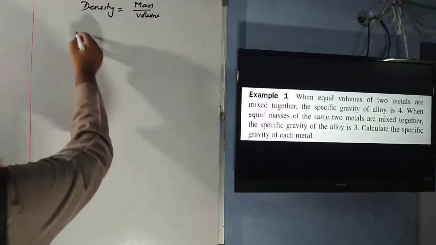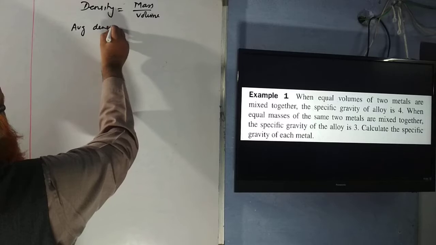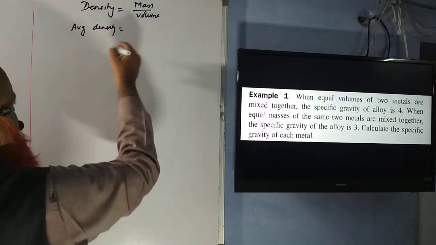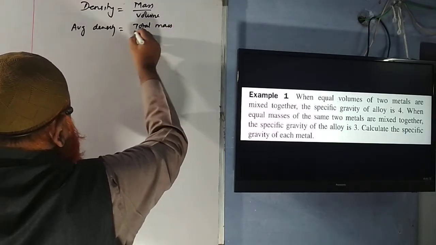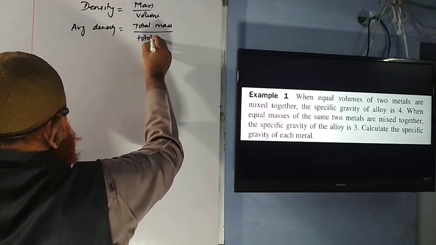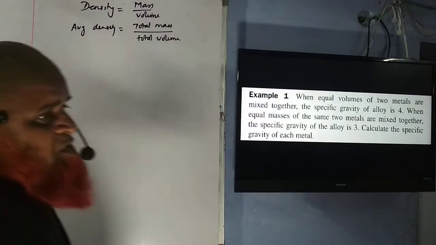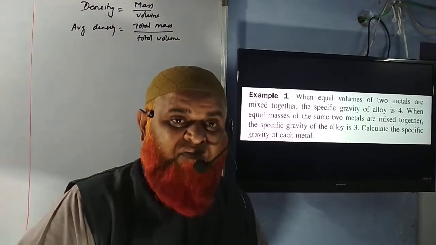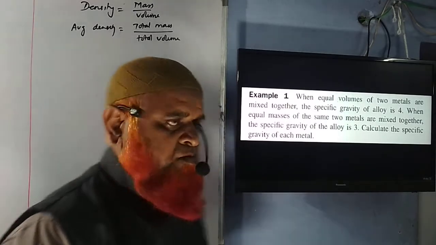So here, if you observe average density, what do you mean by average density? It is nothing but total mass by total volume. Density means mass by volume. Average density means total mass by total volume.